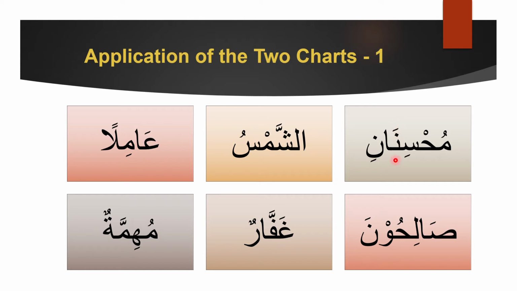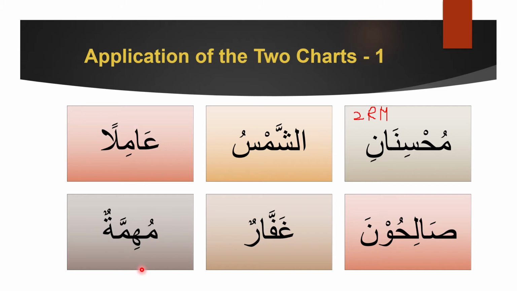So we know that this is, what is this? It has ani combination, which means that we are going to put this as 2 rafa, because ani is in the dual form. So that's why this is going to be 2 rafa. And since it's in the Muslim, i.e. the male chart, we know that this gender is also male. So it will be 2 rafa and male.